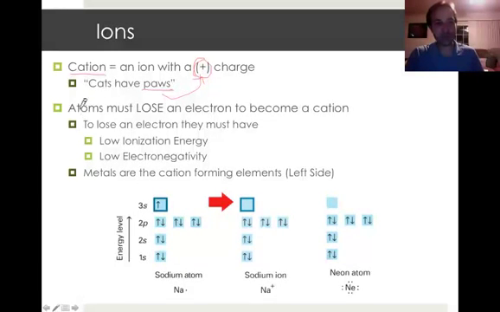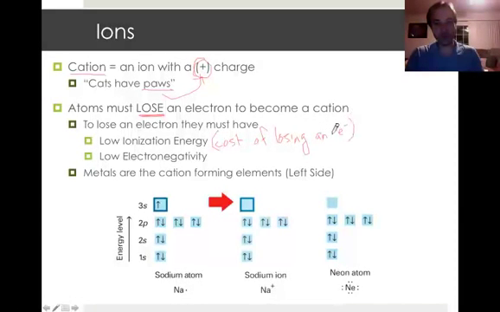Now, break it down. Cations are atoms that lose an electron, okay? Cations lose. Basically, by doing that, they become a cation and they have a positive charge. To lose an electron, here's what you gotta have. First of all, you gotta have a low ionization energy. Last unit we talked about ionization energy. This is the cost of losing an electron.